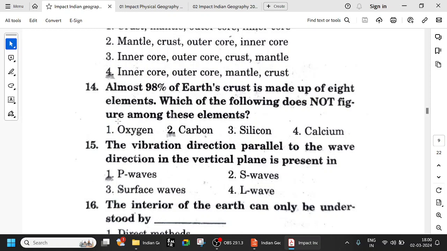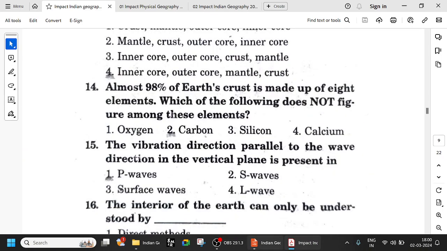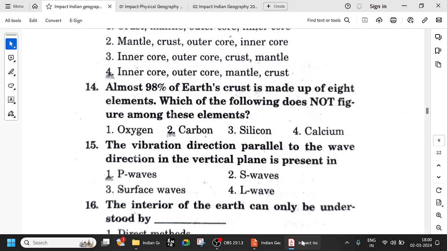So oxygen is there, it is highest, and followed by silicon, right? Second highest is silicon, 28%, oxygen is 47%, and calcium is there. Okay, calcium is also there. It is 3.5%. It is relatively high only. So carbon is not there in the crust. Almost 98% of the Earth's crust is made up of these things: oxygen, silicon, aluminum, iron, calcium, etc.